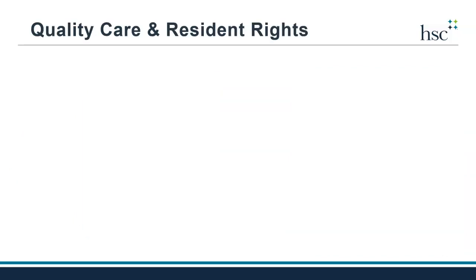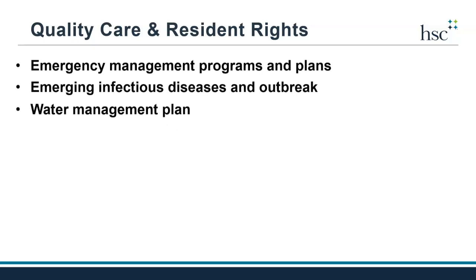So now that you know about the requirements of a nursing home emergency management program and plan, emerging infectious diseases and outbreaks, and the important role of water management plans in preventing outbreaks from bacteria that thrive in water, what does that have to do with resident rights and responsibilities?